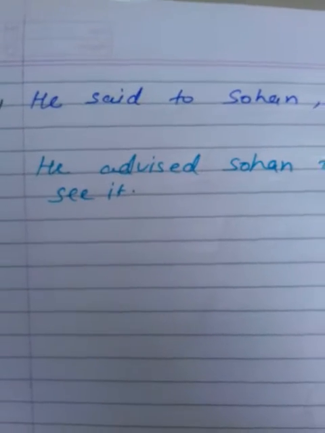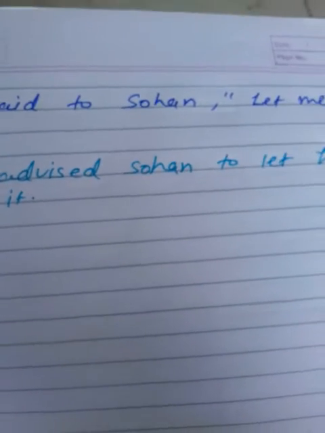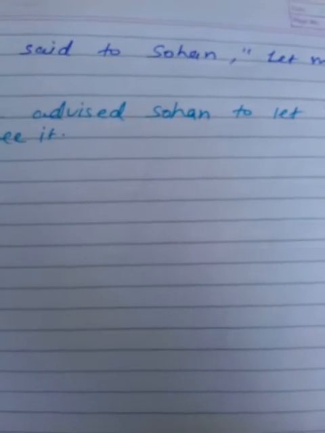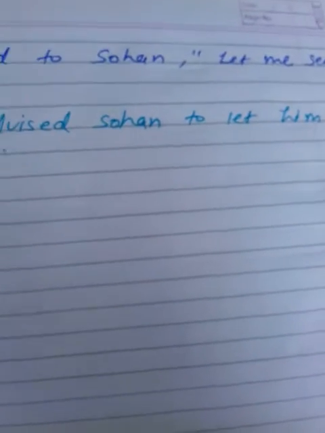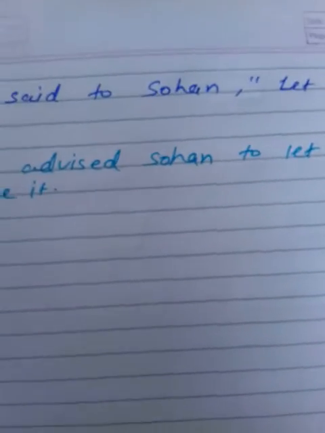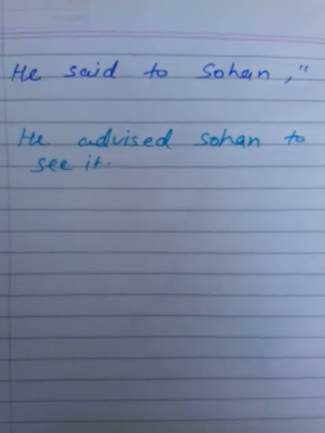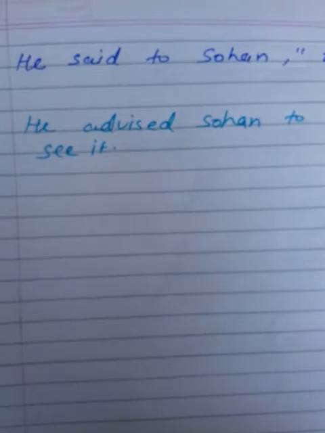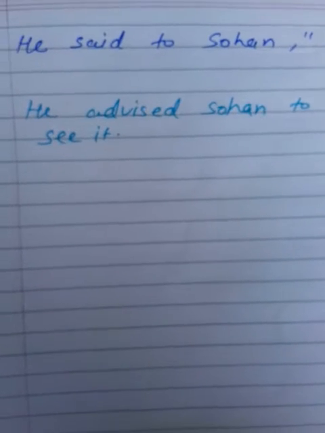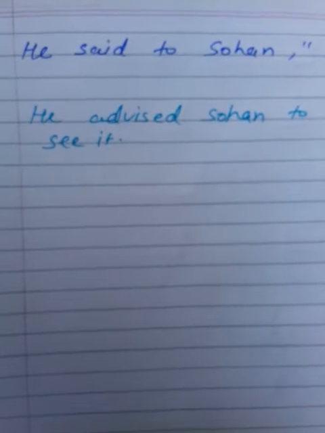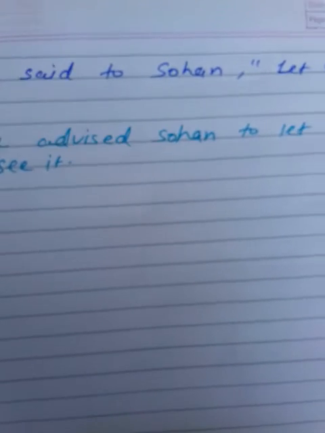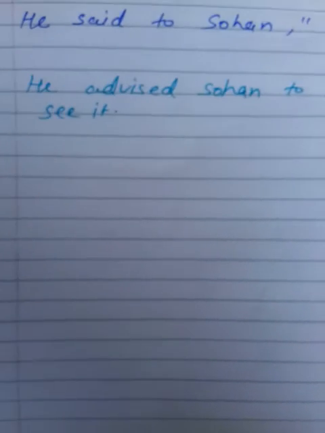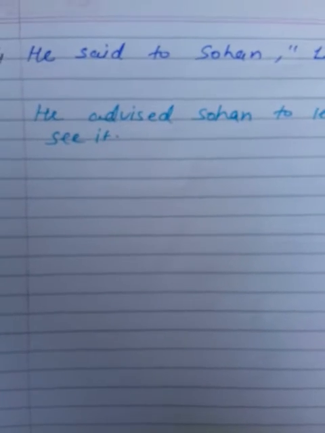Now this is the last example. He said to Sohan, "Let me see it." उसने सोहन को एडवाइस दी, लेट मी सी इट, मुझे ये देखने दो. Or maybe it's a request also. So when we change it into indirect speech, we can use requested or advised in place of the reporting verb. He advised Sohan to let him see it. So students, this is the imperative sentence which starts with let us and let.